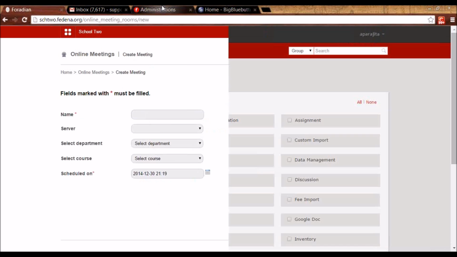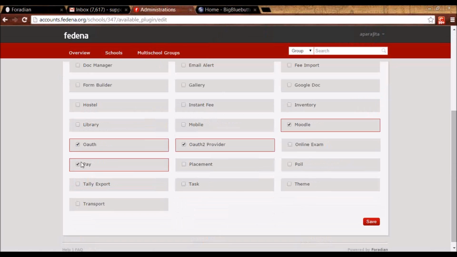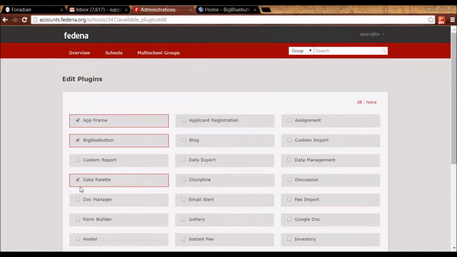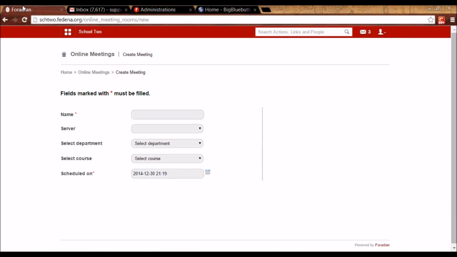Then we have Pay plugin of Fedena. So here we have Pay option. So when you've enabled Pay plugin in Fedena, the students or the parents of the students will be able to pay online using the two payment gateways that are available.